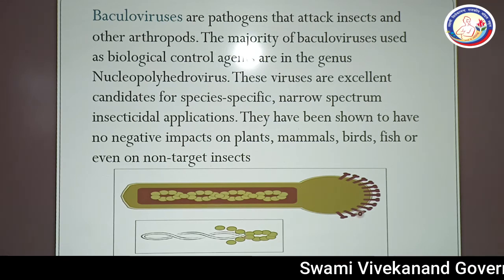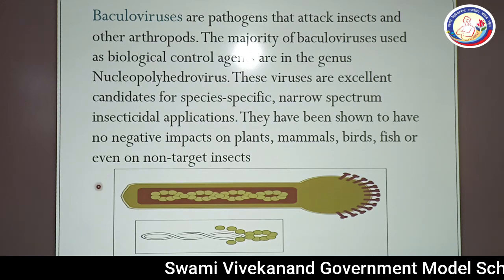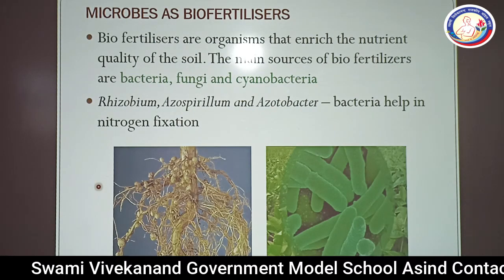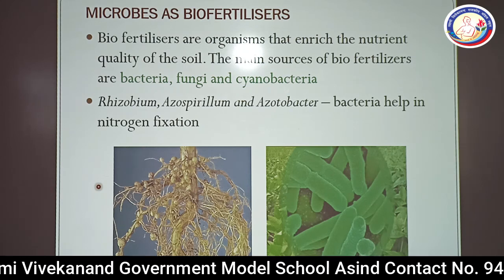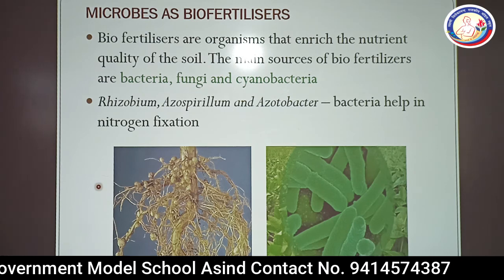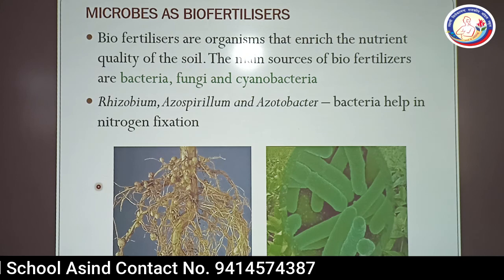This is the figure of baculovirus given for your general information. So this is all about biocontrol. So what is biocontrol? The control of pests by using biological flora and fauna is known as biocontrol.